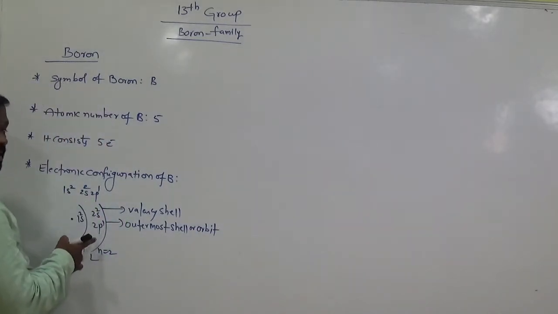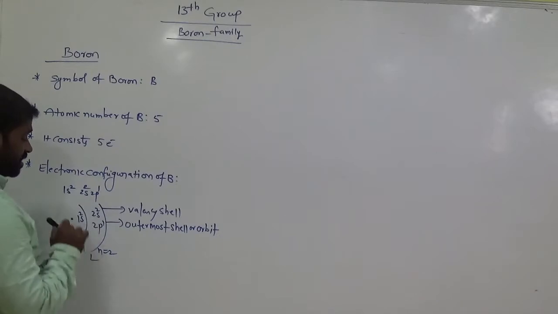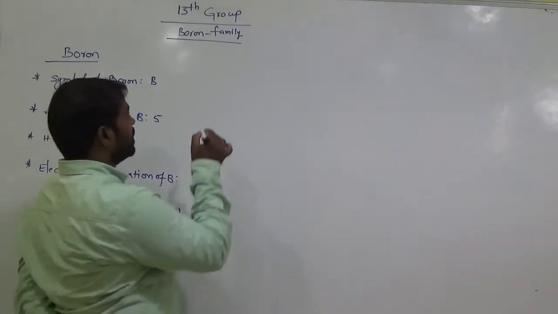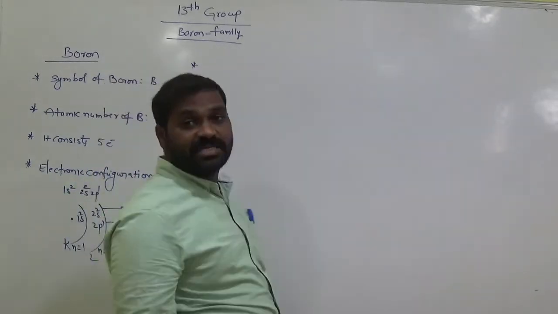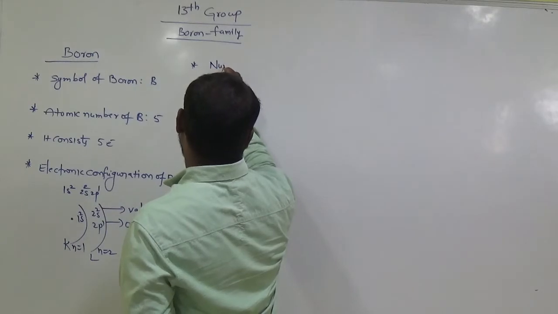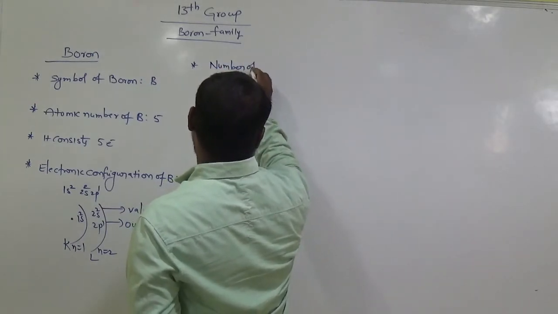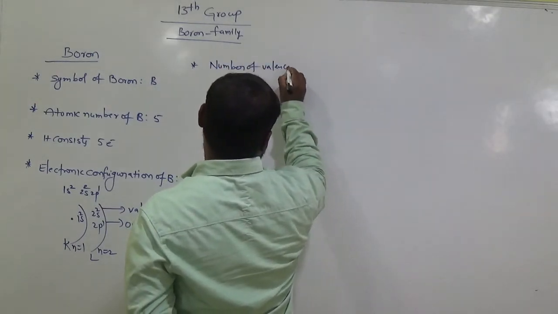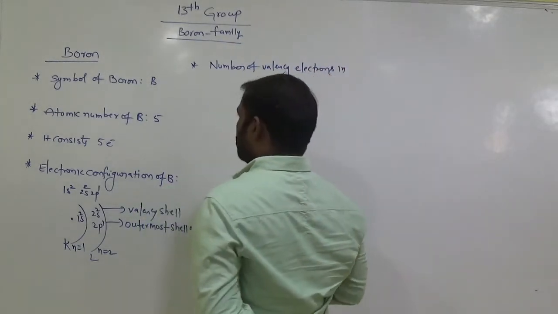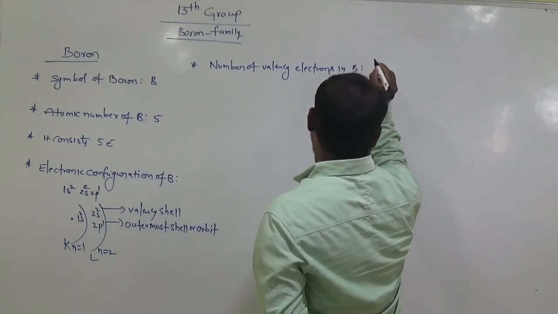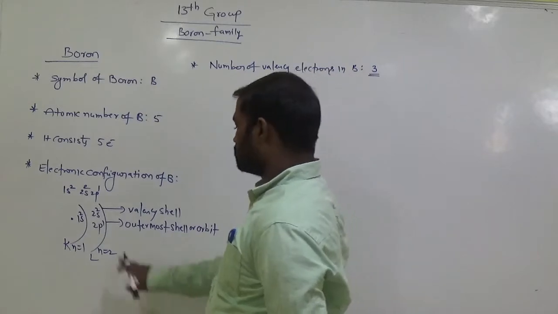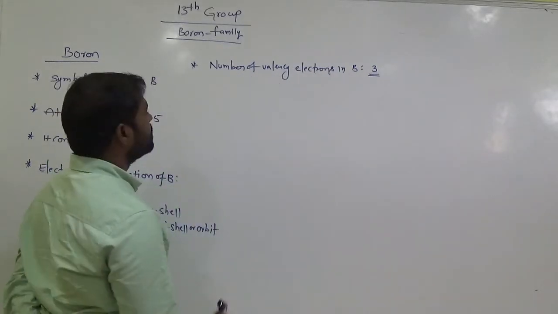Now, the number of valence electrons: in the 2s we have 2 electrons, and in the p it has 1 electron, totally 3. Okay, 2 plus 1, 3. The electrons which are present in the valency cell are called valency electrons. Clear? The number of valency electrons in boron is 3, 2s2 2p1. The electrons which are present in the outermost cell. Okay, clear?